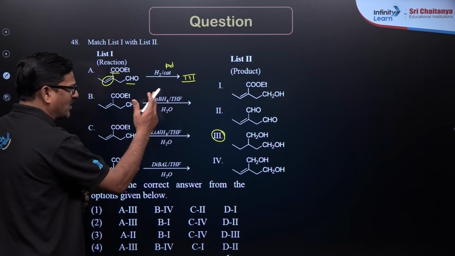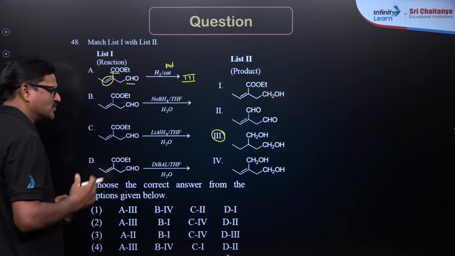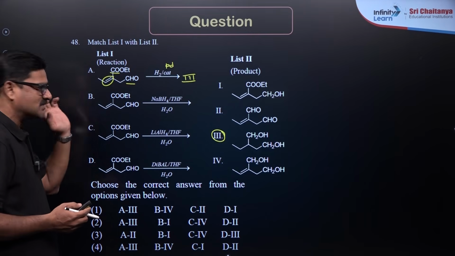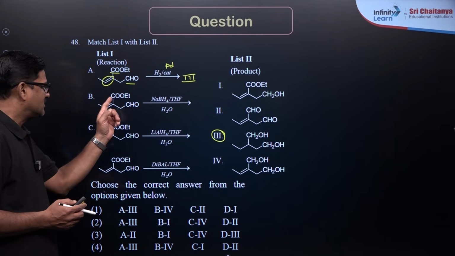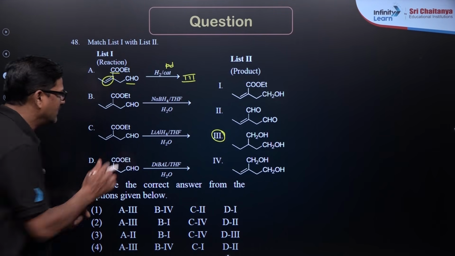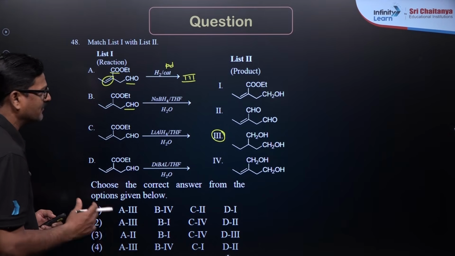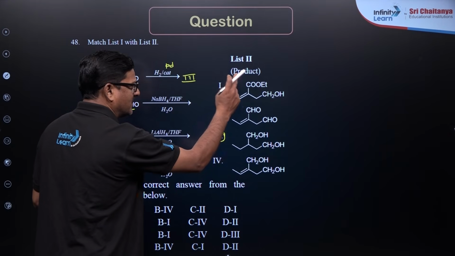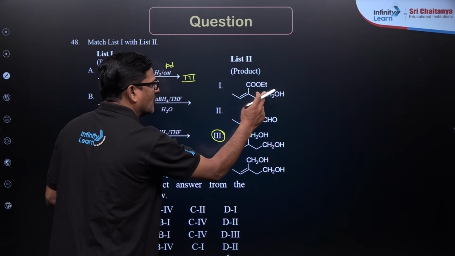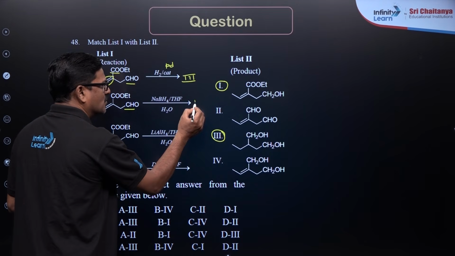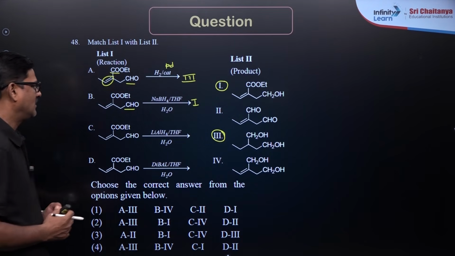And NaBH4 and THF H2O is used. NaBH4 cannot reduce a carbon to carbon double bond, it cannot reduce ester, but it can reduce aldehyde. So I would say here the double bond is not disturbed, the ester is not disturbed, and only the aldehyde is going to be converted into the alcohol. So I would like to say 1.